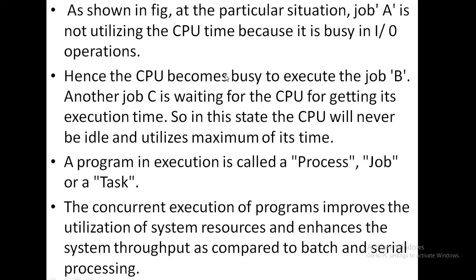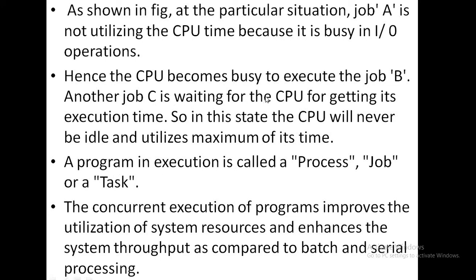Hence, the CPU becomes busy executing job B. Another job C is waiting for the CPU to get its execution time. So, in this state, the CPU will never be idle and utilizes the maximum of its time. So, the next point is a program in execution.